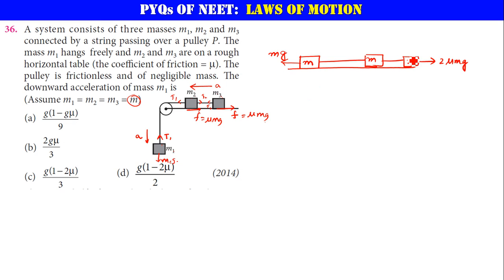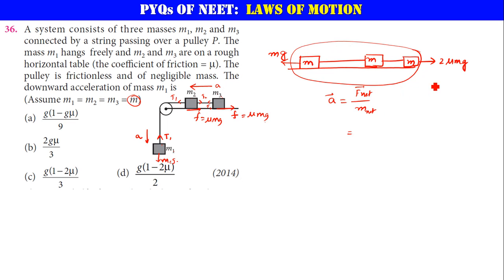Now the acceleration he is asking for. Acceleration a is equal to net force divided by total mass. What is the net force acting on the system? I am considering all these masses as a single system right now.